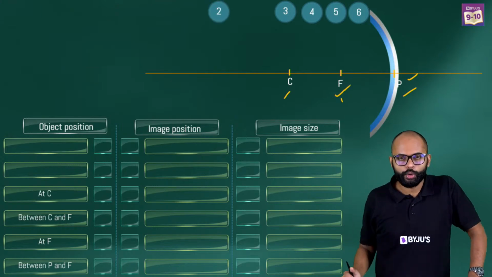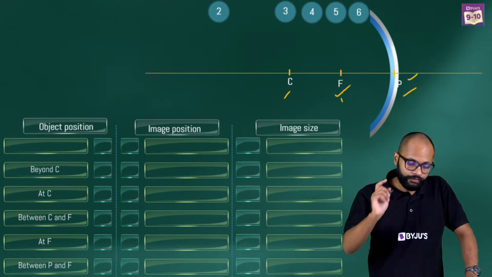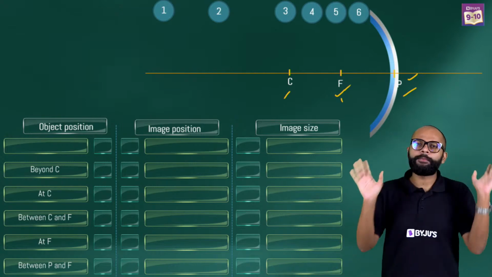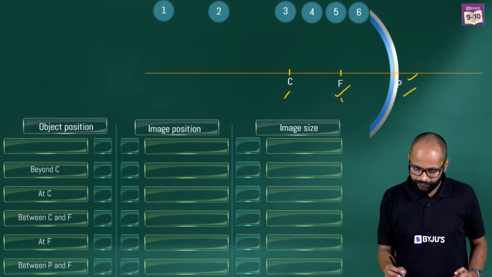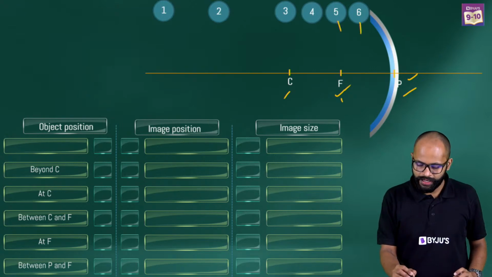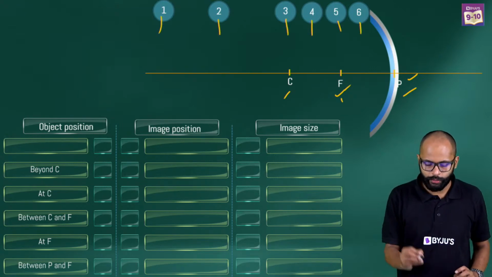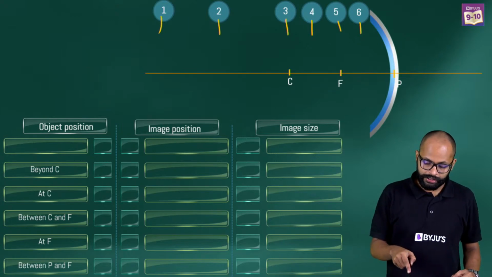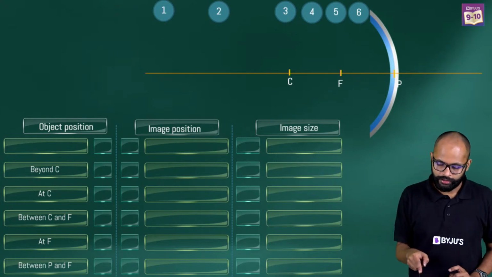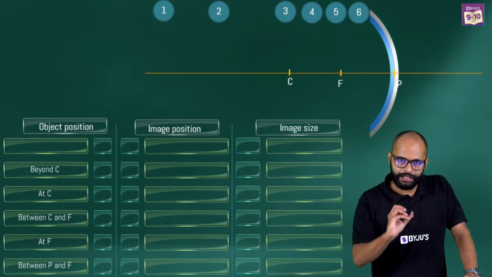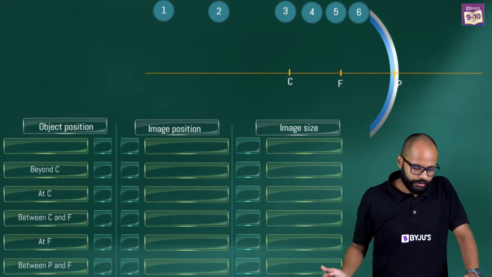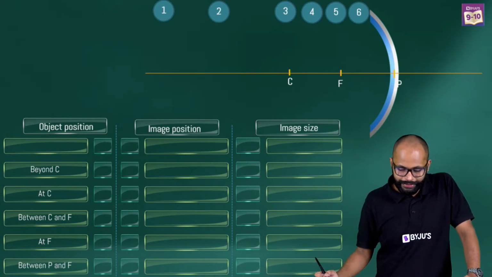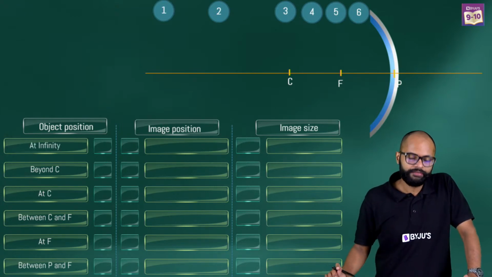Beyond C will become 2, and 1 will be infinity. So remember it like points: F and P is 6, F is 5, then 4, 3, 2 and 1. I hope all of you are making these points. It's important, because once you do it yourself, you will understand it very easily.